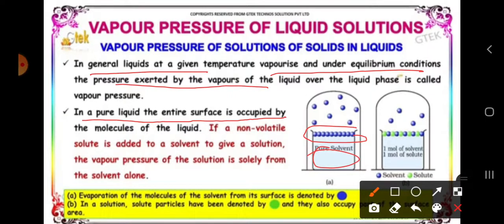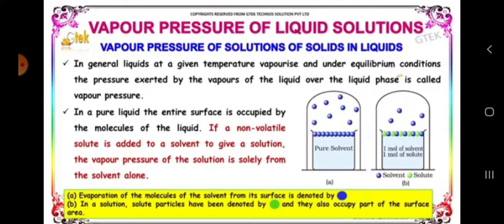If a non-volatile solute is added to a solvent to give a solution, then the vapor pressure of the solution comes from the solvent, and the vapor molecules decrease.